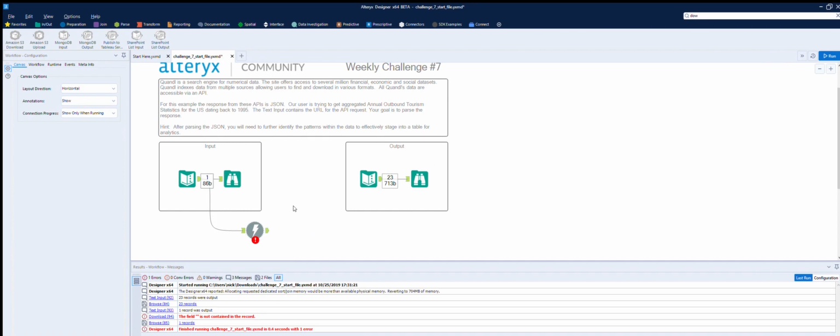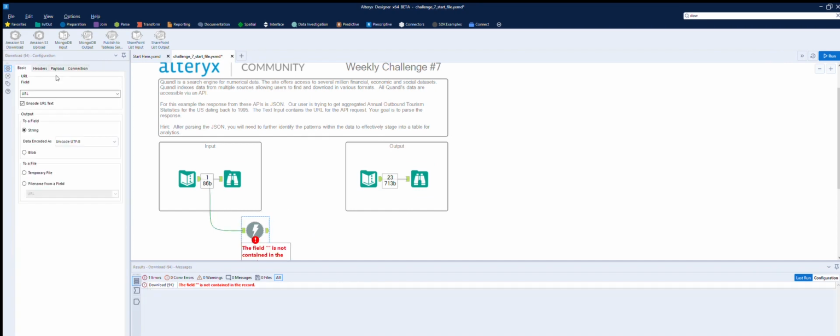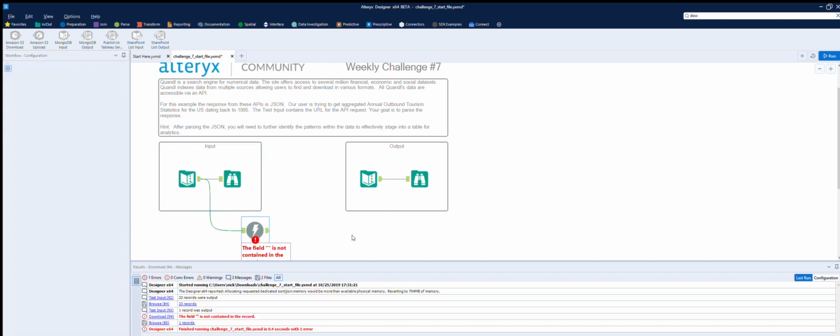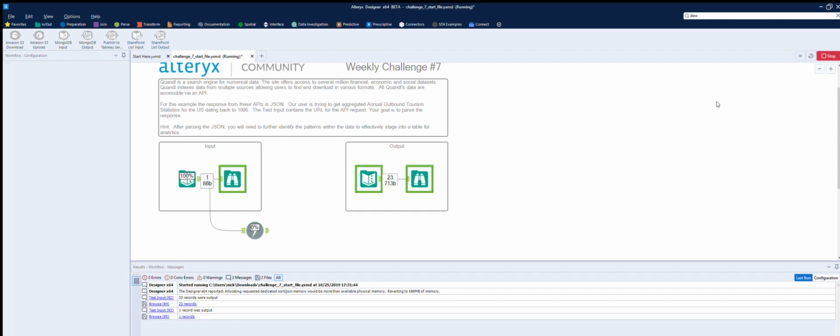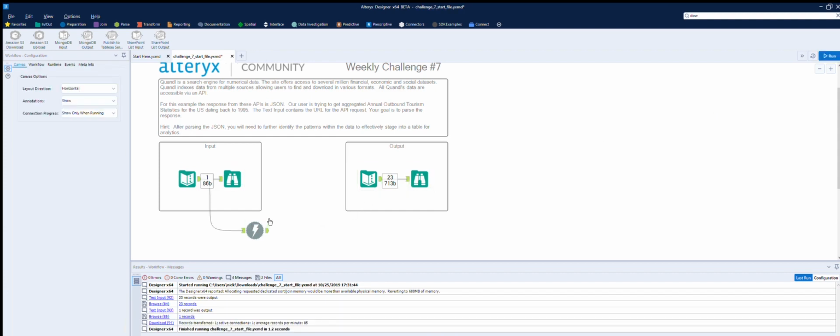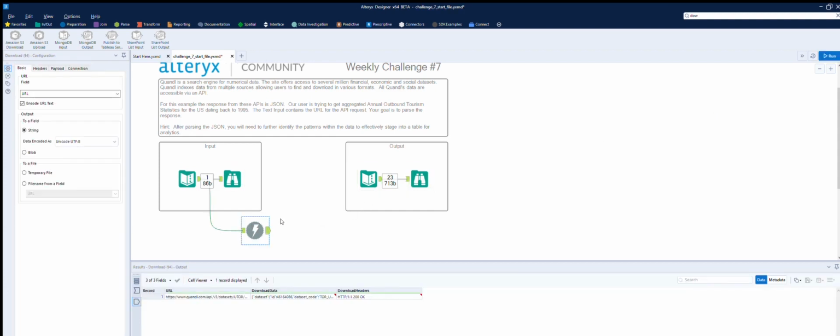Oh, it doesn't like that. Maybe because I haven't configured it. Okay, field is not contained in the record. Text string, URL, yeah, it's the URL. Maybe if we try again. There we go. That's a bit better.